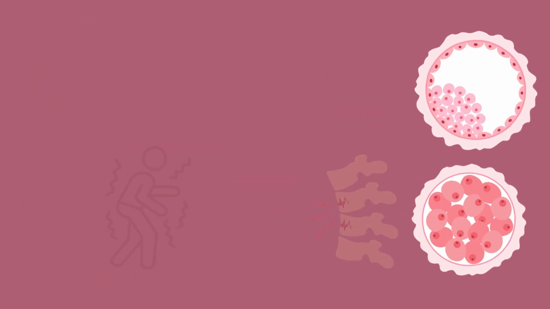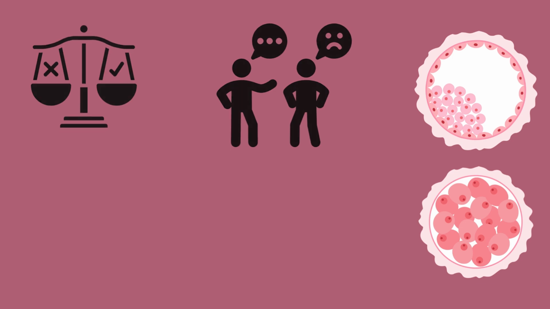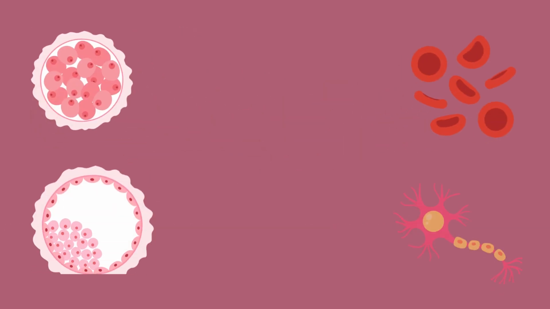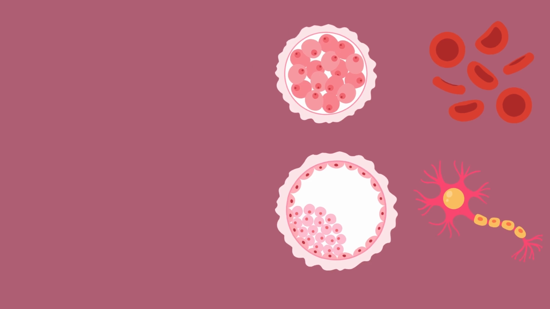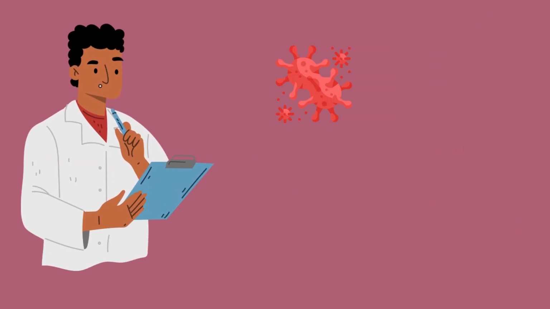However, challenges remain. Ethical concerns surrounding the use of embryonic stem cells and the difficulty in controlling pluripotent stem cells outside the body are major hurdles. Alternatives like induced pluripotent stem cells, which are reprogrammed adult cells, may provide a solution. A deep understanding of stem cells is essential for understanding how organisms grow, develop, and repair themselves. As research advances, stem cells could revolutionize treatments for disease, injuries, and genetic conditions.